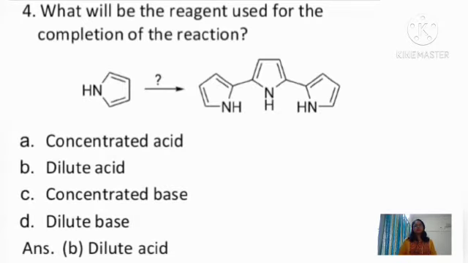Coming to the fourth question: what will be the reagent used for the completion of the reaction? Pyrrole on treatment with which reagent gives its trimer? Option A is concentrated acid, B is dilute acid, C is concentrated base, D is dilute base. In brief, when pyrrole is treated with dilute acid, there is a tendency to form the trimer. So option B is correct, that is dilute acid.